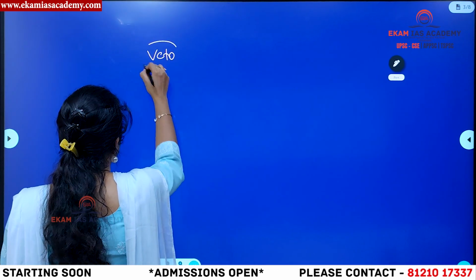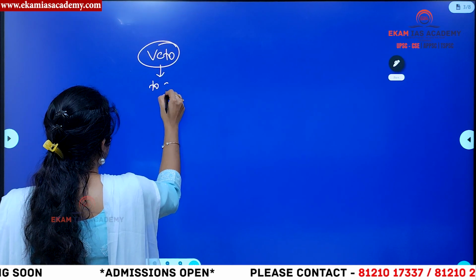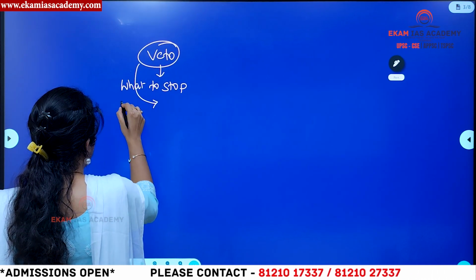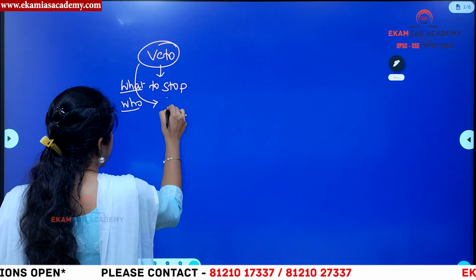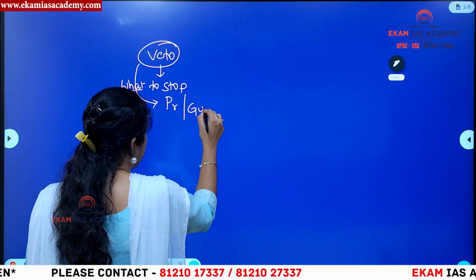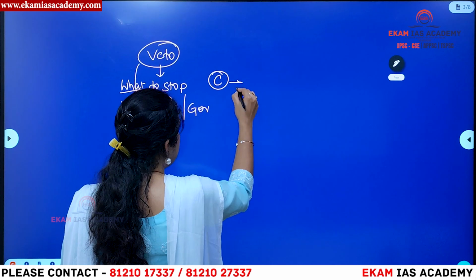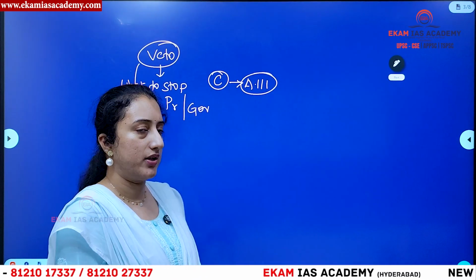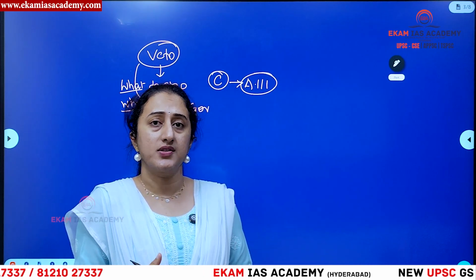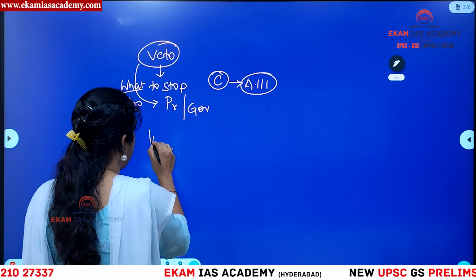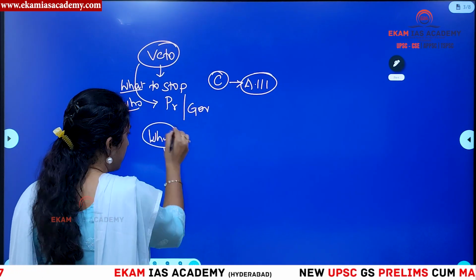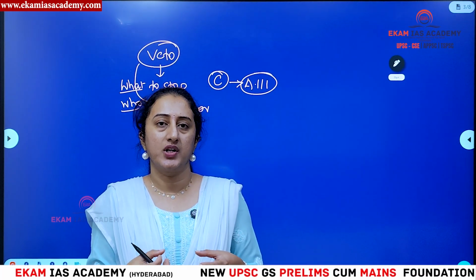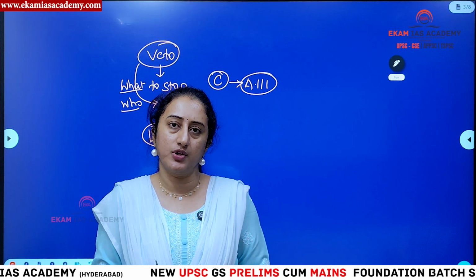First we need to understand veto. I just told you the meaning: to stop or to withhold, right? This is exercised by whom? It is the President of India and the Governor. Then what is the constitutional article related to it? Article 111 empowers the President of India to use veto power. Then why is there a need for the President to use this veto power? Because in the parliamentary system, the Indian Constitution has ensured that every organ uses its powers within the particular domain granted by the Constitution.